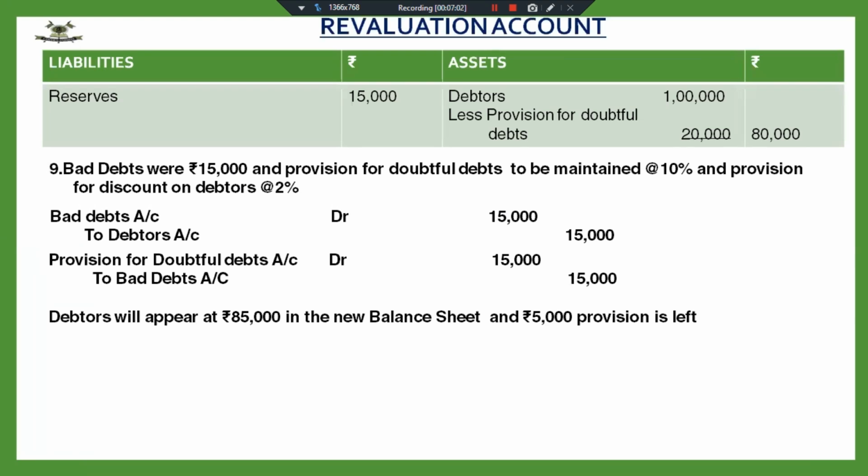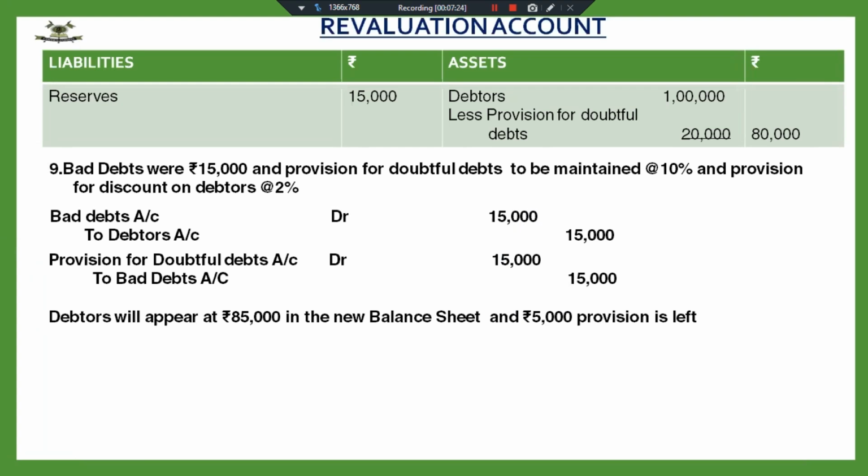Yes, you're taking time to calculate, children. It's very easy. Calculations are not that difficult. Only the provision part is a bit. Yes, how much provision for discount? I want you to calculate provision for discount as well. I'm getting the answer for provision for doubtful debts, but not provision for discount.